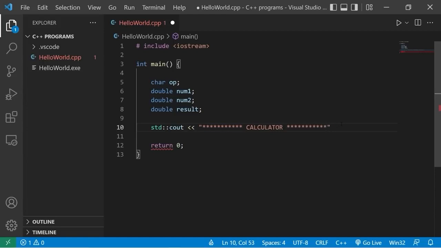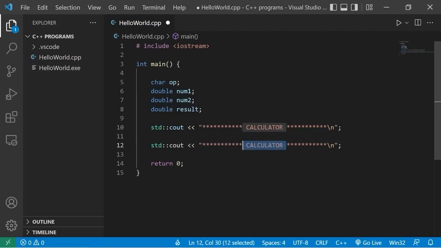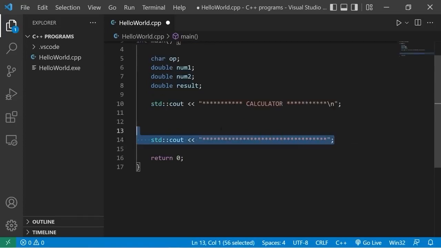Then I'll add a new line to the end. Wherever my program ends, I will create another line of asterisks. And I can get rid of that new line character. Our code for our program will be within these two lines of output. Let's ask the user what operand they would like.